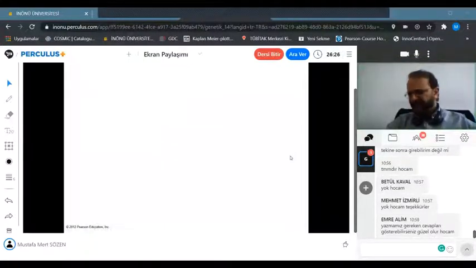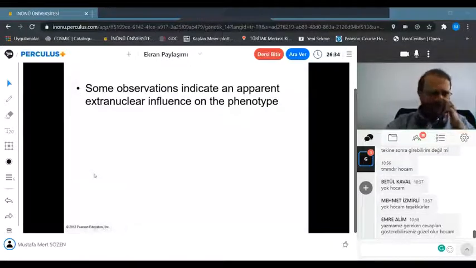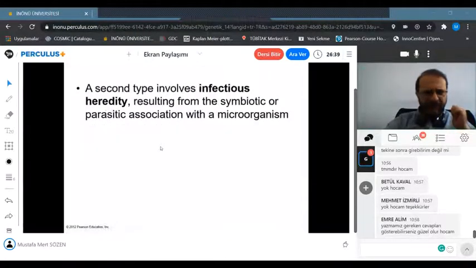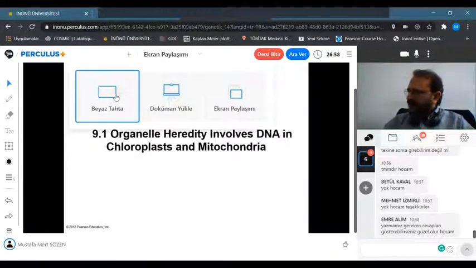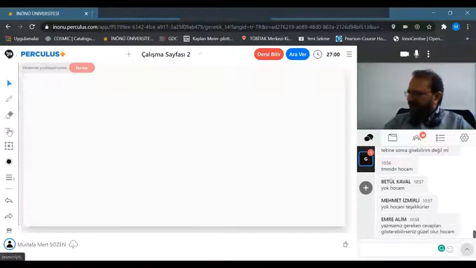Organelle heredity involves DNA in chloroplast and mitochondria. So organelle heredity is the first kind of extranuclear inheritance. Then there are also other types of extranuclear inheritance.